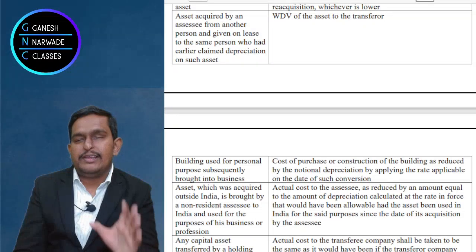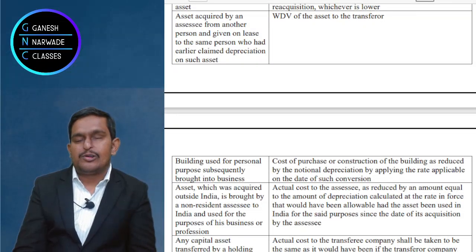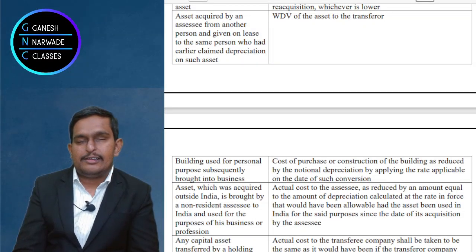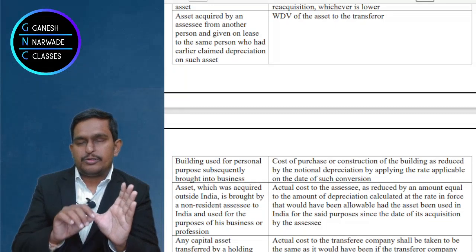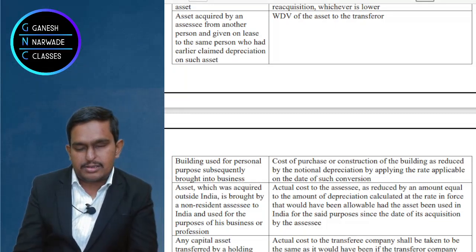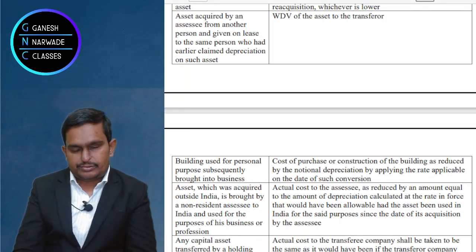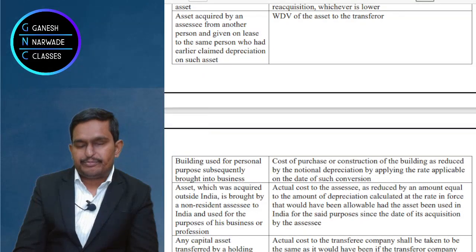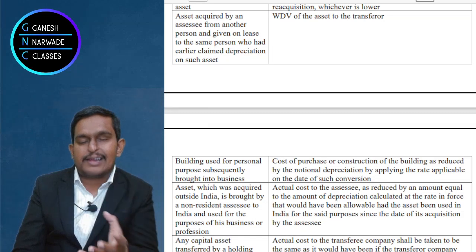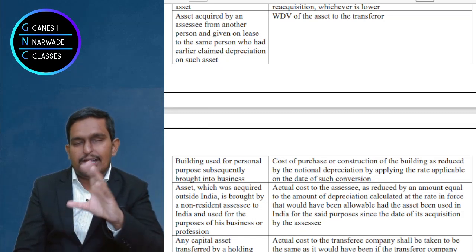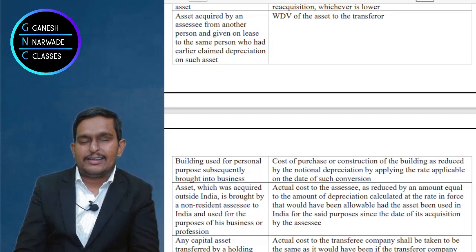I should simply ask, sir, when did you construct this? Sir, in 2018. Okay. So from 2018 to 2022, in 2022 you converted it into business. Yes, sir. So whatever the purchase price in 2018 was, or if I constructed the building, the construction cost, I'll take that.